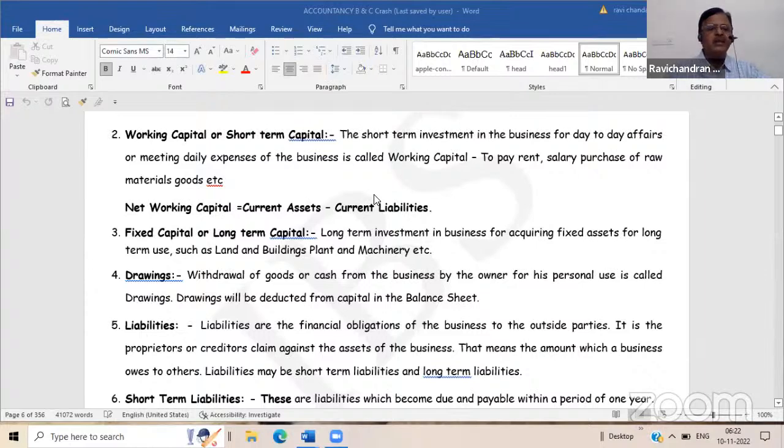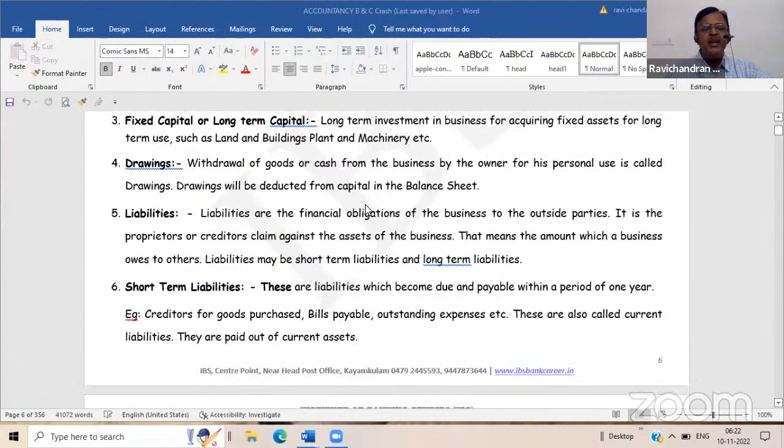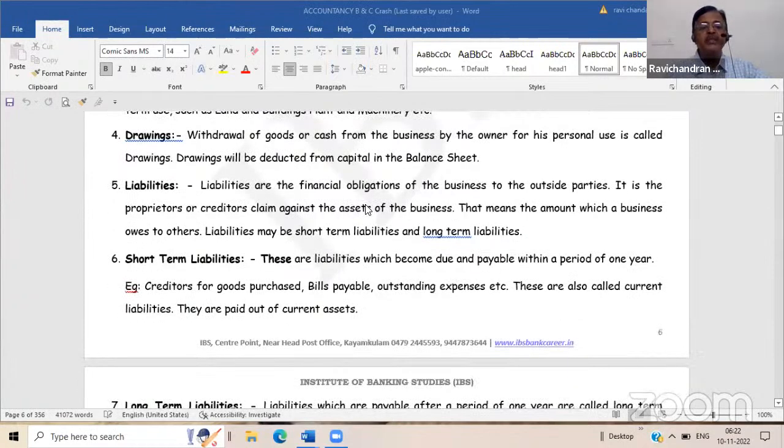Similarly, there may be times when the owner withdraws money for his personal use, or he may withdraw goods from the business for his personal use, household purposes. So when he withdraws money from the business, we will call it as drawings. So drawings is just opposite of capital. Now you tell me whether drawings is an asset or liability of the business. Assets, sir. Because a drawing is the opposite of capital. When capital is a liability, definitely drawing is an asset.